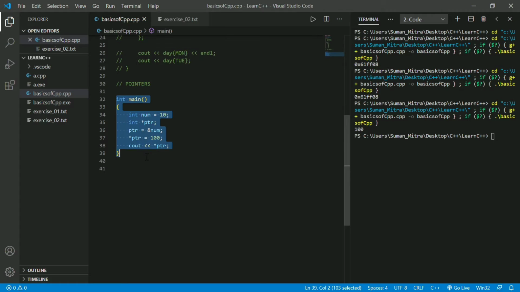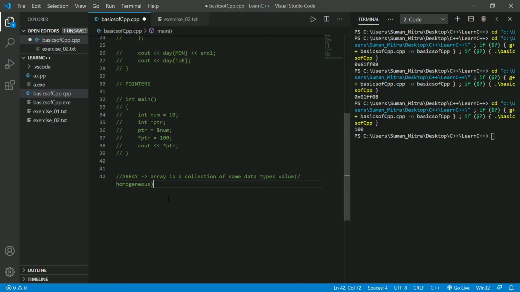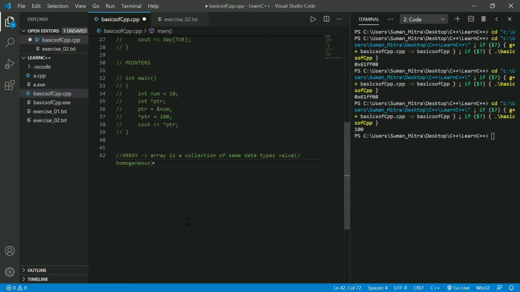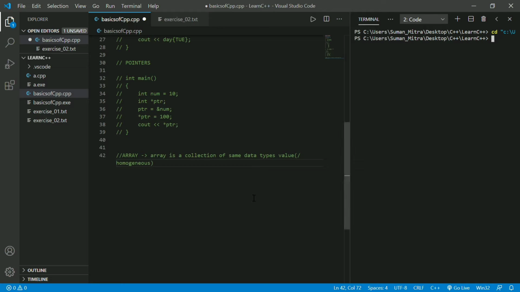So let's comment out this. I'll copy paste one line. Okay. We'll learn about arrays. I have written it, so I've just copy pasted it here. Let's clear out this. It's a mess. Okay. What is an array?